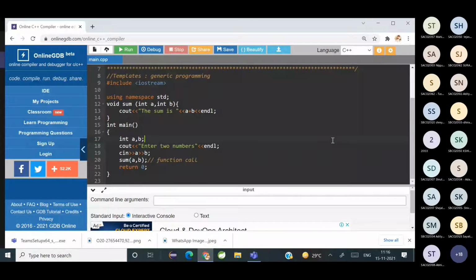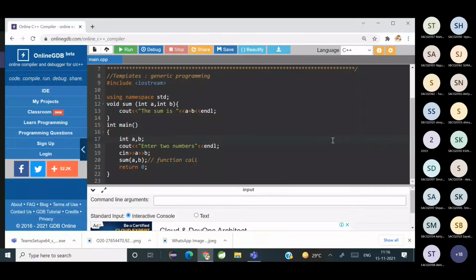But suppose I want to add floating point numbers, then what will we do? What will we do? Another function create करना. हाँ, yes. In place of int, we will write float. Okay, in place of int, but I need the program. Yes, what you said is correct. In place of int, I will declare float variables.